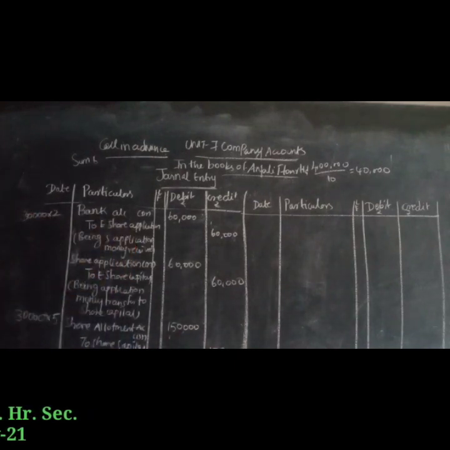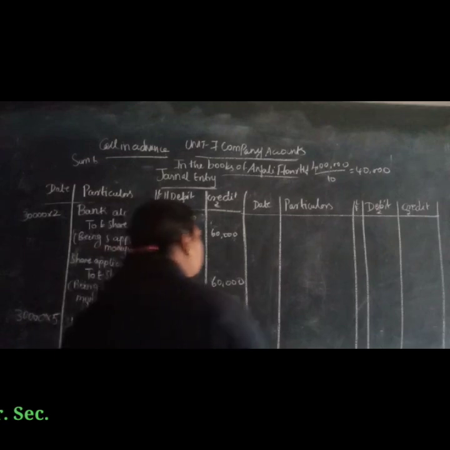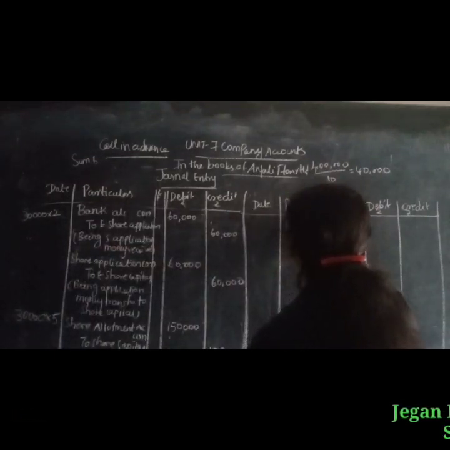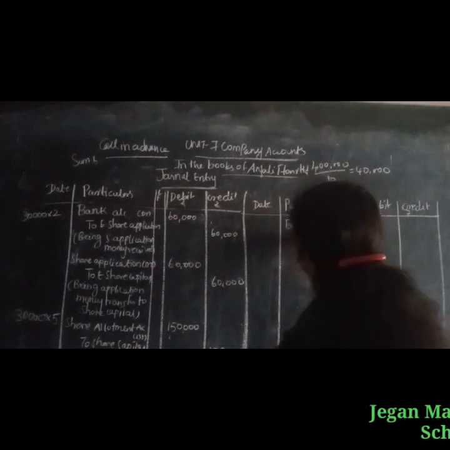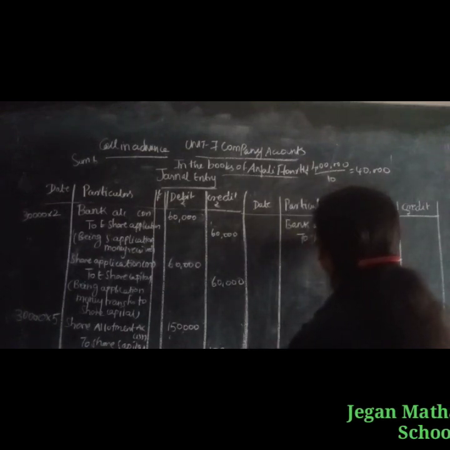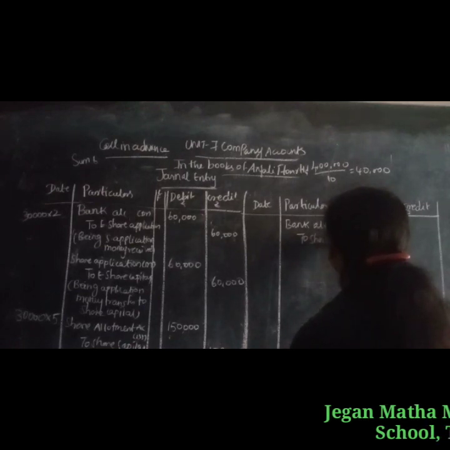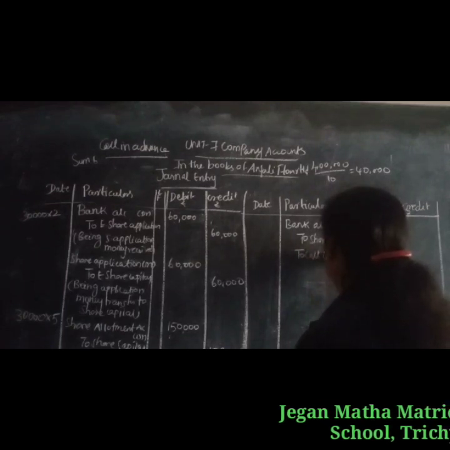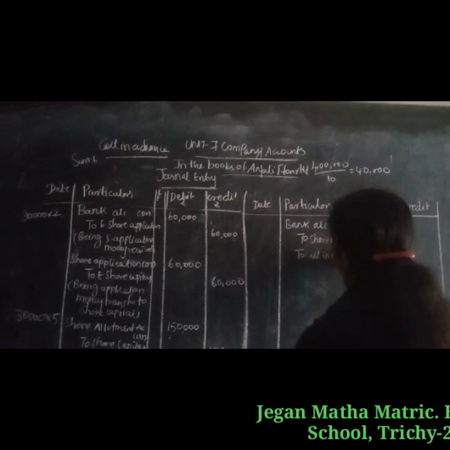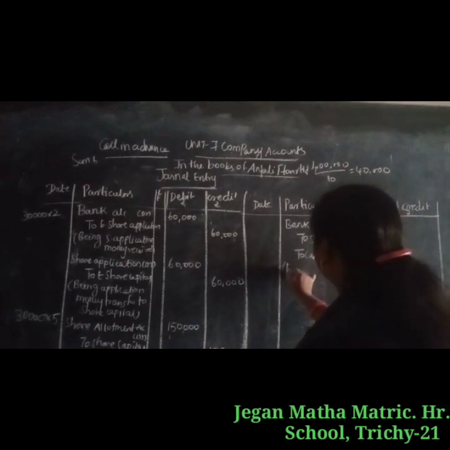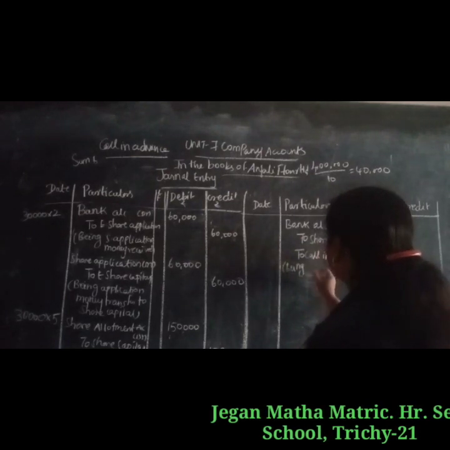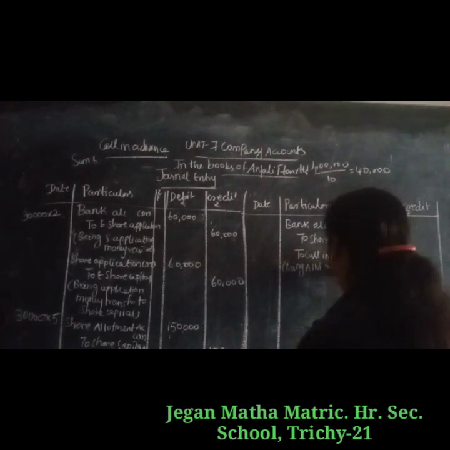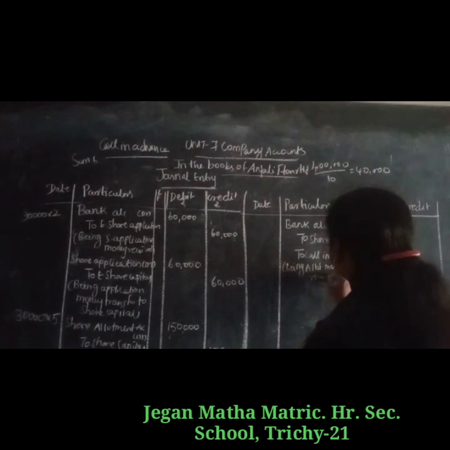Next entry for allotment money received: Bank account debit to share allotment, to call in advance, being allotment money received. What is the amount received?